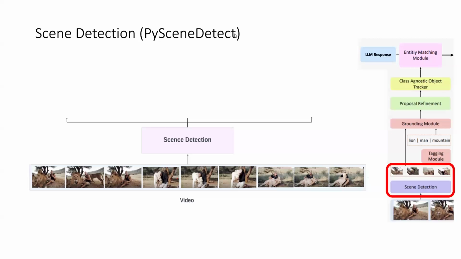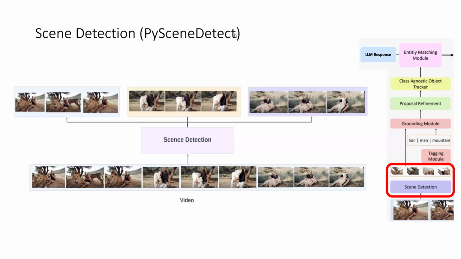And so the first thing we do for the grounding module is scene detection using PySceneDetect, which starts with our initial video. We feed the video through and we break it up into individual segments. The way it works is that it looks at the adjacent frames and splits them based on that. As can be seen here, these frames are all quite similar to one another, but when you look at these two frames, they are very different from one another. So PySceneDetect can understand that these two frames are in different clips and then can split them as such.